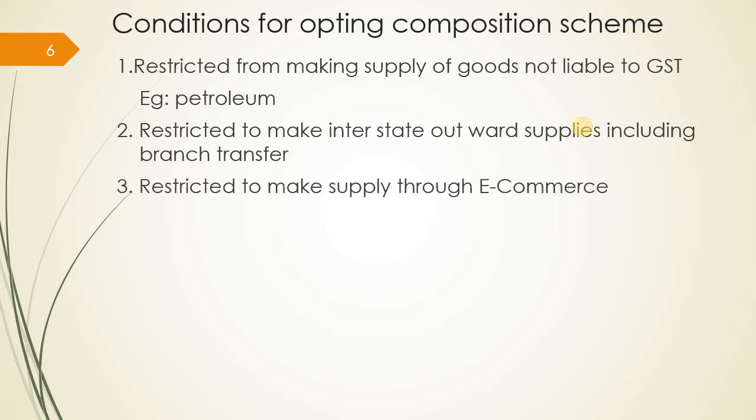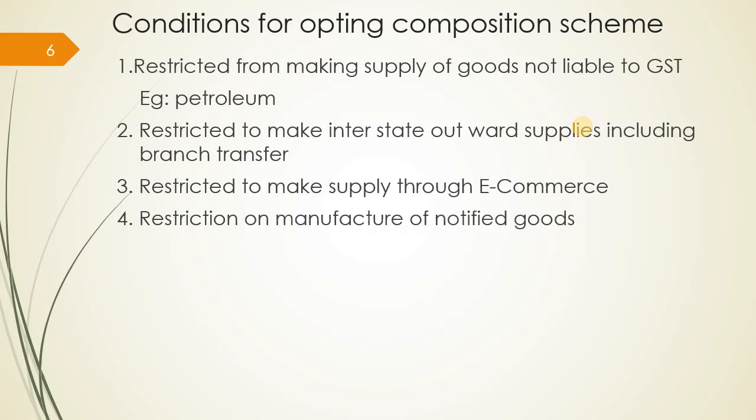Then, you are restricted from making supply through e-commerce. If you are a composite dealer, you cannot make any supply through an e-commerce operator. For example, if you want to sell goods through Amazon, no, if you are a composite dealer, you cannot do it. Then, there is a restriction on manufacture of notified goods. There are certain notified goods which cannot be supplied by a composite dealer.